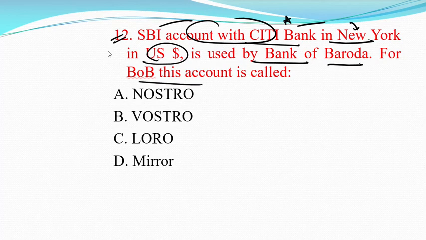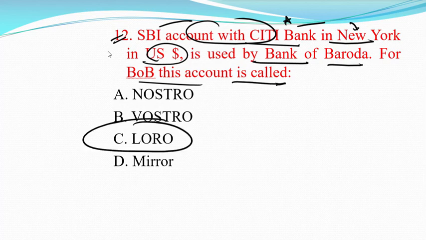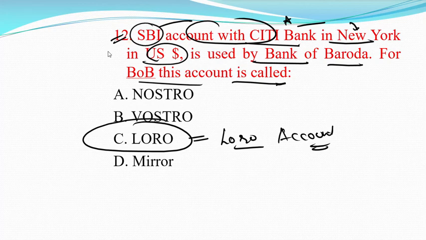For Bank of Baroda, this account is basically known as loro account. The answer to question 12 is option number C, loro account. It means their account with them, and that account is used by the Bank of Baroda. So that is basically known as loro account.